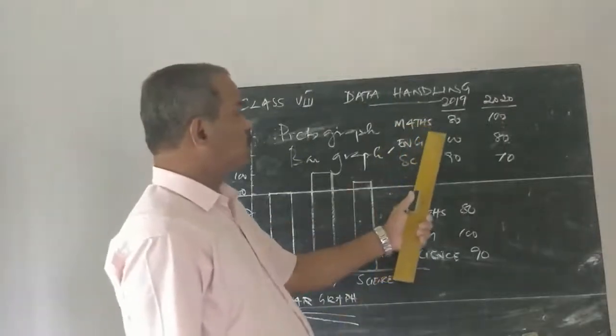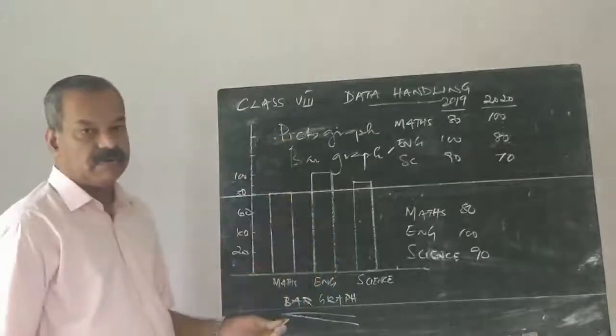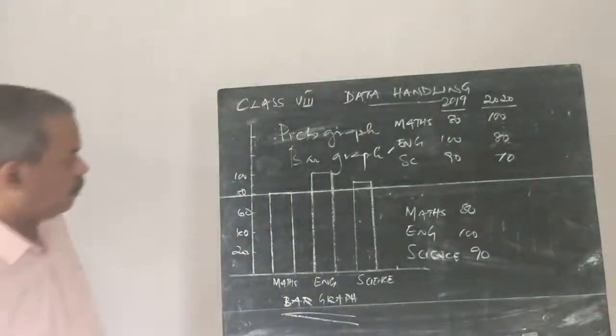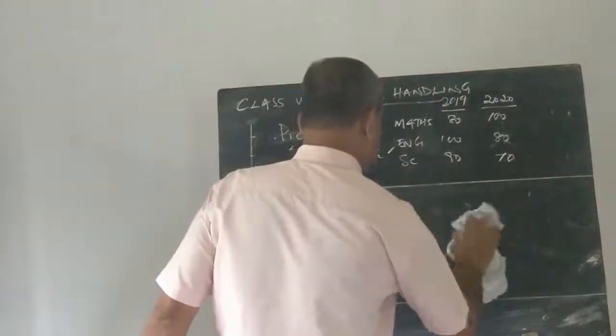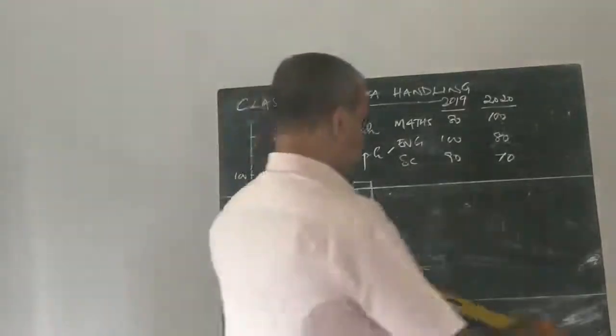We can represent this by a double bar graph. How can we draw the double bar graph? We can draw it in this manner. First, we draw the horizontal line.